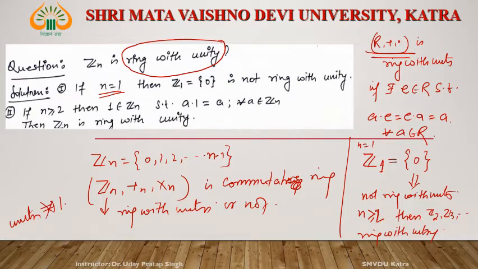For matrices, we can see that [1 0; 0 1] is the unity. For M2R, we are talking about M2R, this is the unity. And in case of permutations, ABC to ABC, this is the identity map. This identity map gives the unity in the case of a permutation group.